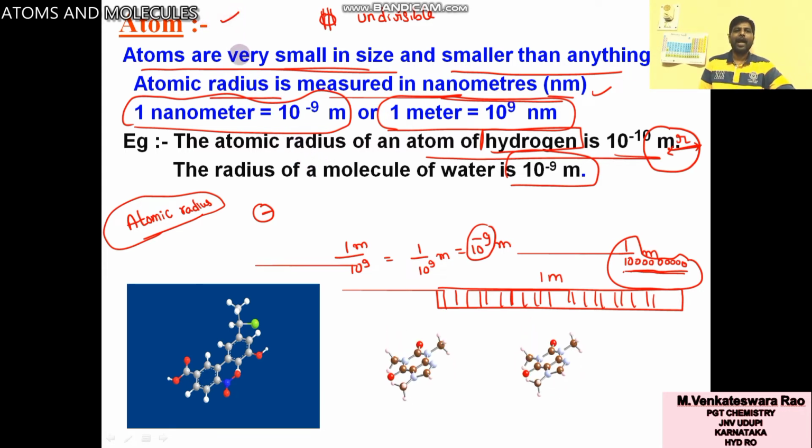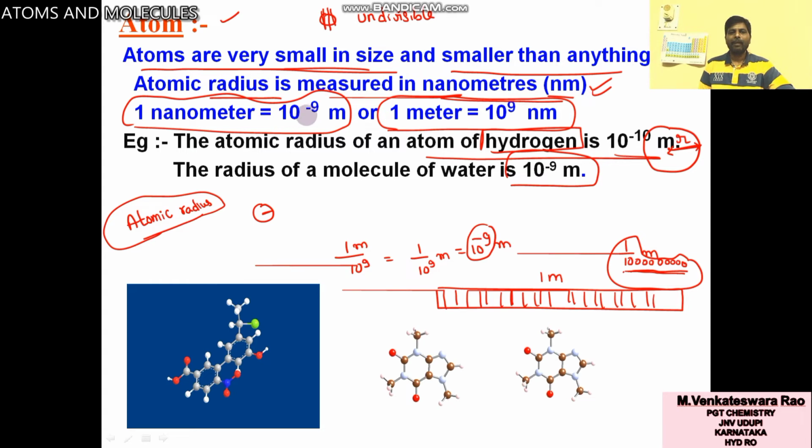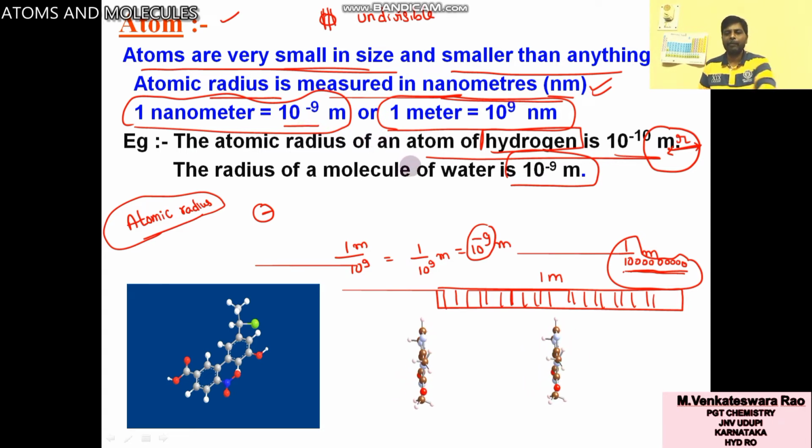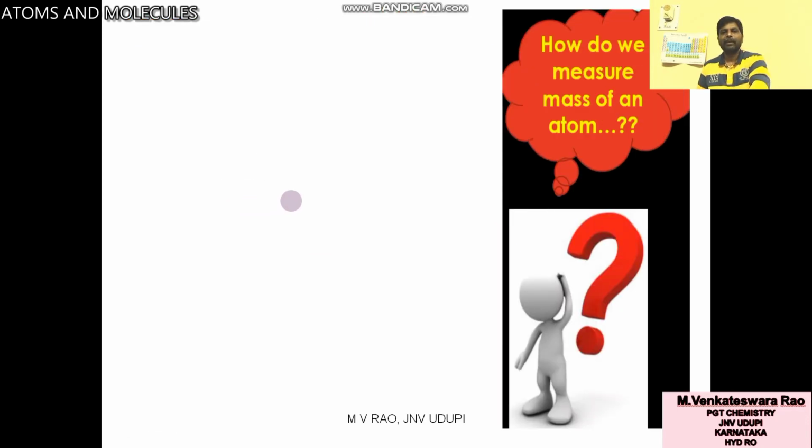Understood? Atoms are very small in size and smaller than anything. Atomic radius is measured in nanometer. 1 nanometer means 10 power minus 9 meter. The smallest atom is hydrogen. You know, atom is the smallest particle.